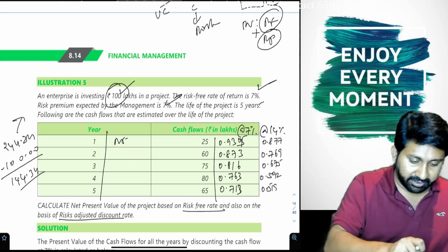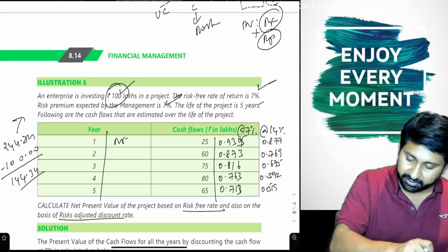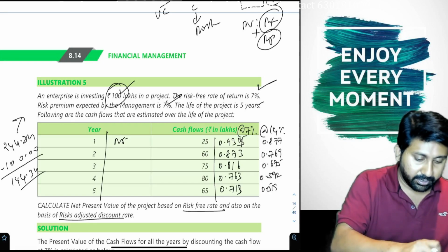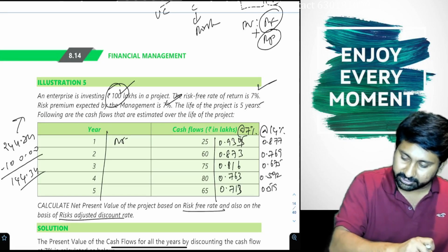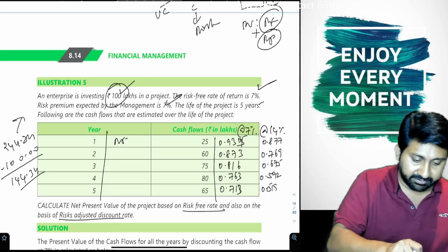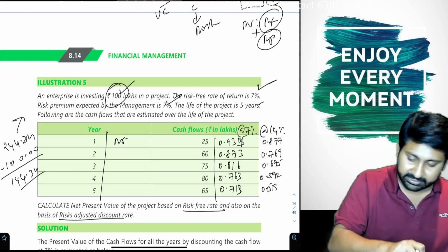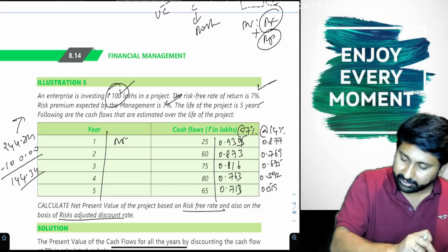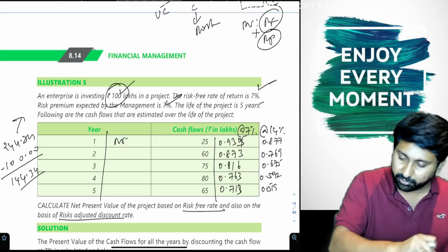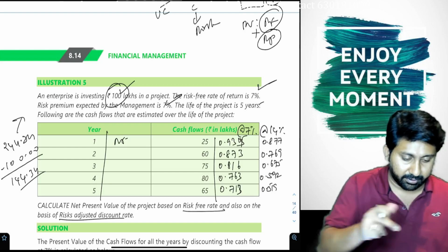Now 25 into 0.877, 60 into 0.769, 75 into 0.675, 80 into 0.592, 65 into 0.519.